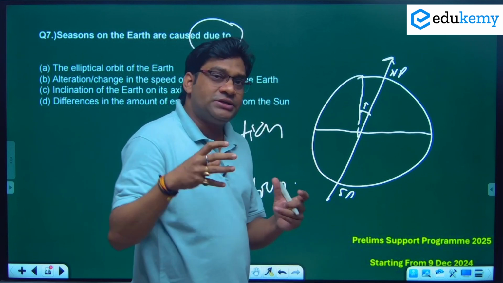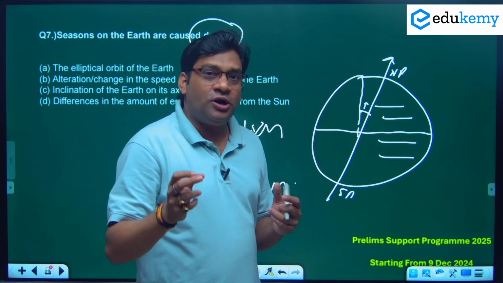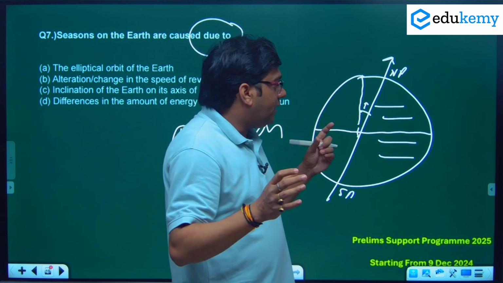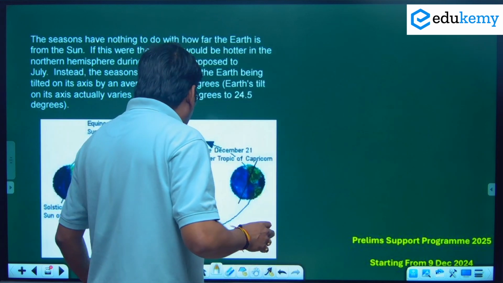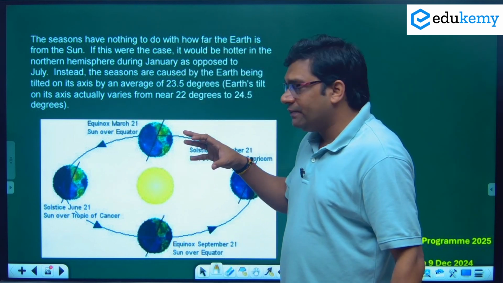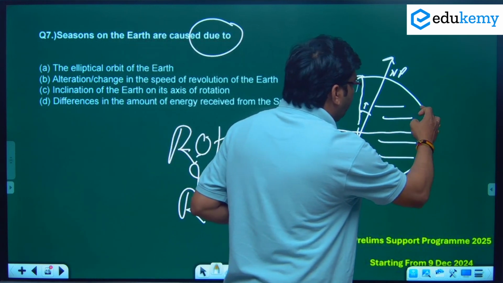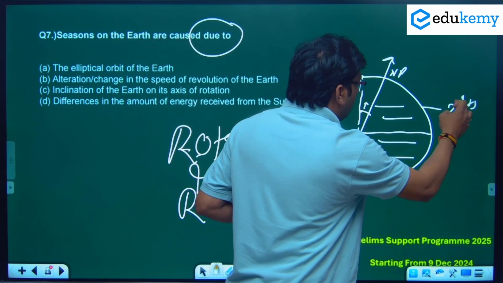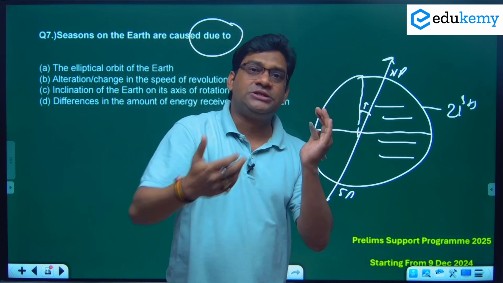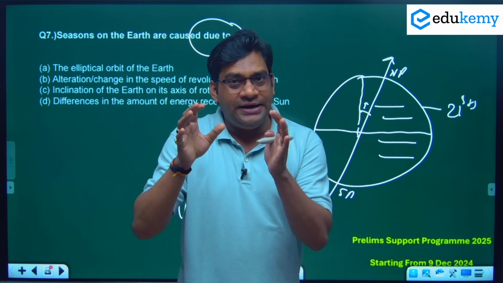Because of this tilt की वजह से क्या होता है कि every place does not receive the same amount of sunlight. Okay, so what happens? Because our earth is tilted, and when it follows a revolution path, so whenever during a summer solstice, what is summer solstice? Summer solstice is when the sun is directly overhead the Tropic of Cancer on 21st June. So our northern hemisphere is more tilted toward the sun and receives more sunlight. That's why in summer season we have long days and nights are shorter.